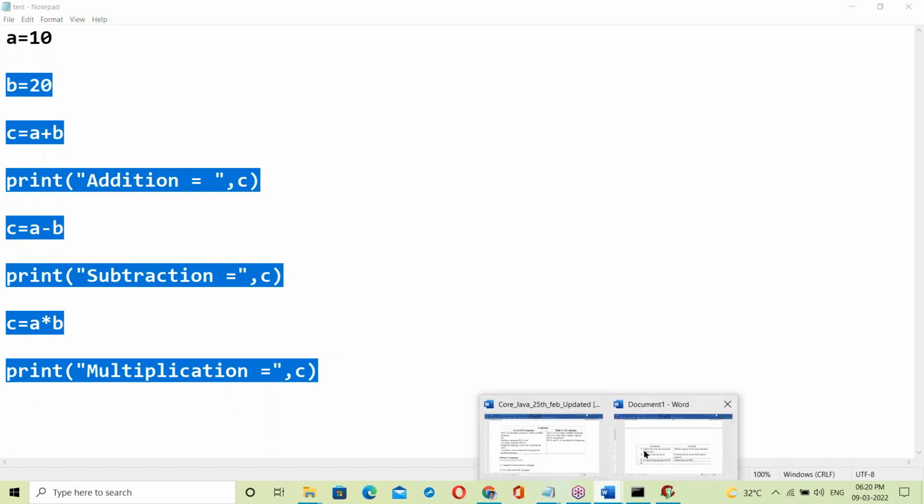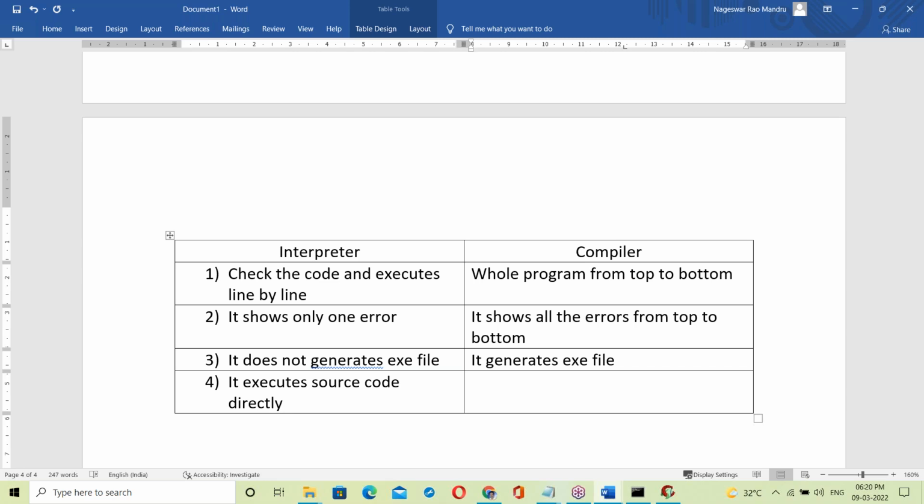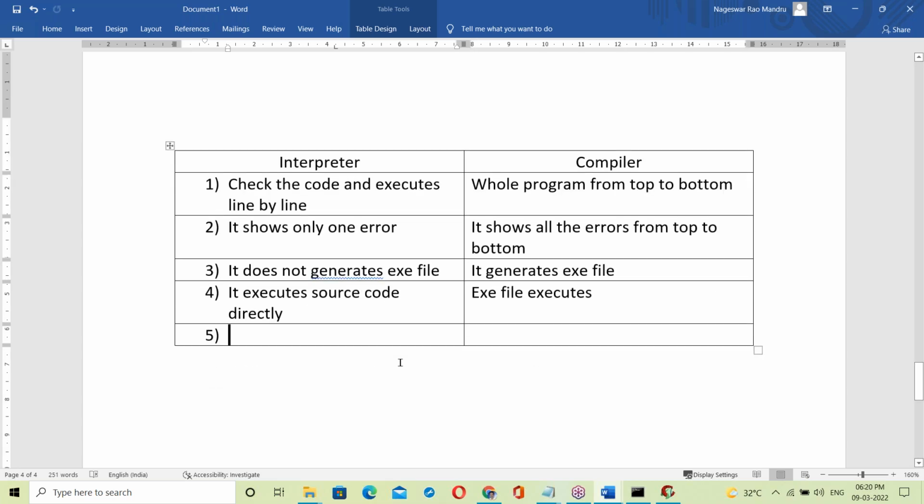The interpreter executes source code directly. With a compiler, the exe file executes, not the source code; it generates one exe file, and that exe file executes.